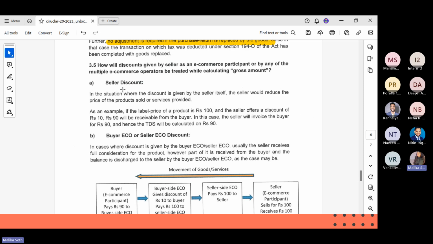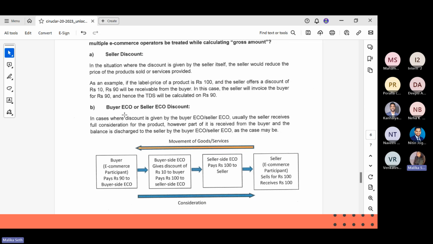In these situations, if the discount is given by the seller himself, then the product price will be reduced, because it's at the seller's discretion whether he wants to give the discount or not. So the product price is reduced. The label price of the product is 100 and the seller offers a discount of 10. 90 will be receivable from the buyer. In this case, the seller will invoice the buyer for 90 and hence the TDS will be calculated on 90.